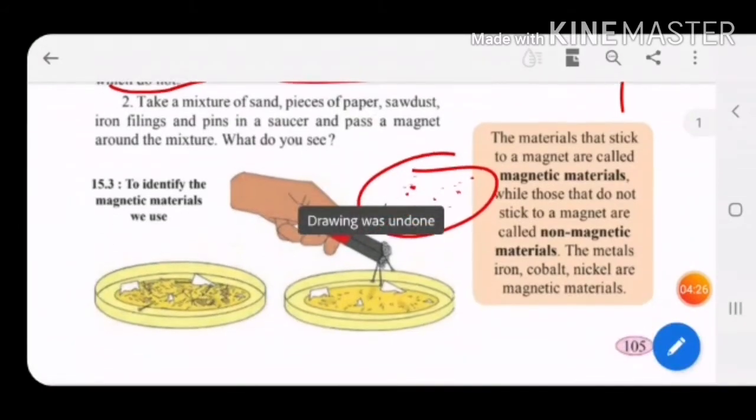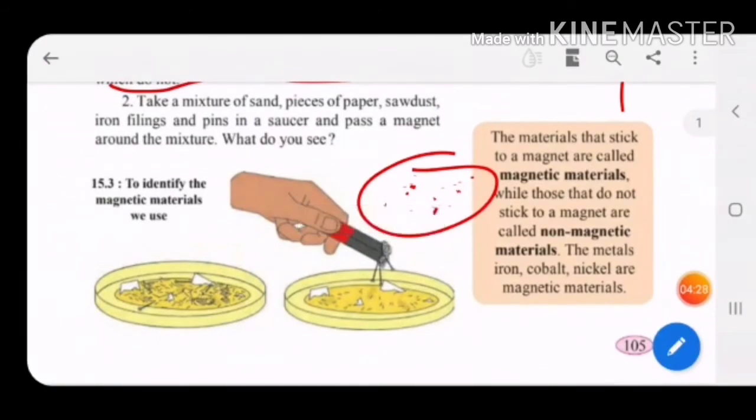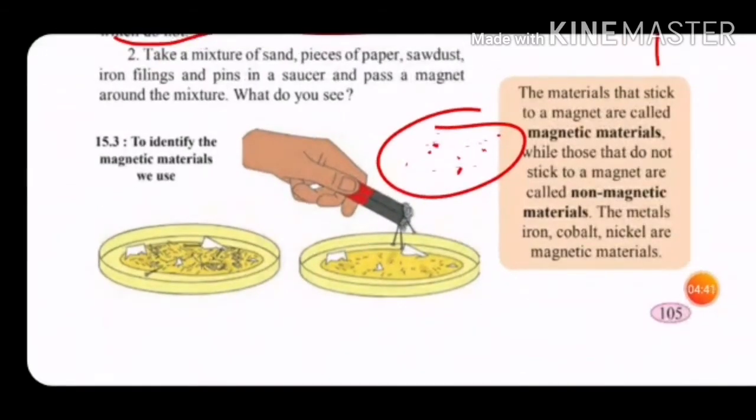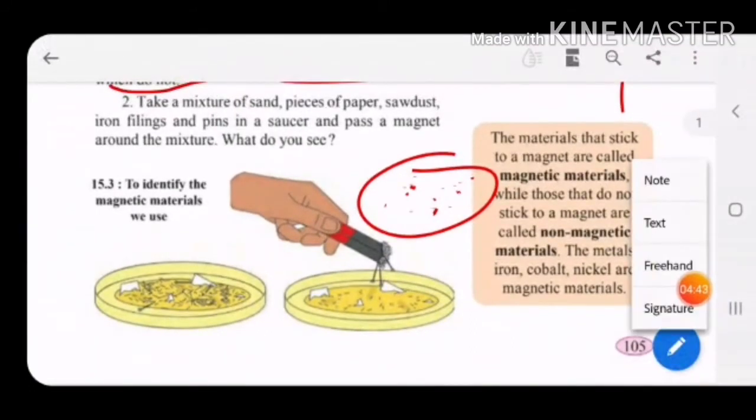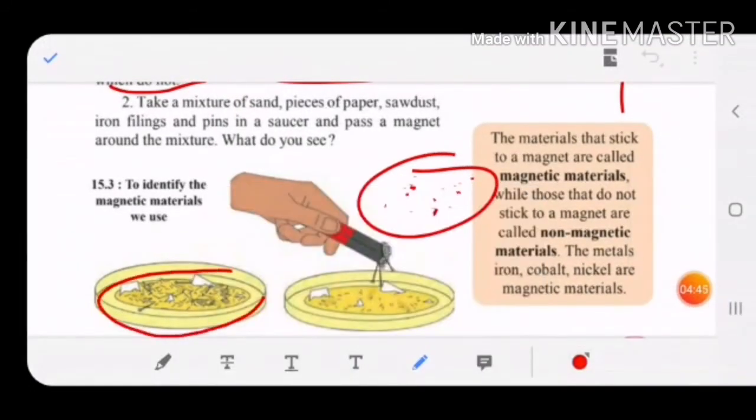Children, you will see that the pins and iron filings get attracted towards the magnet, because they are made up of what? Iron. Yes or no? Other things like paper and sand will not be attracted. Pieces of paper will remain as they are in the saucer. Can you see this? Pieces of paper, sand and sawdust have remained, while the iron filings and pins are getting attracted.